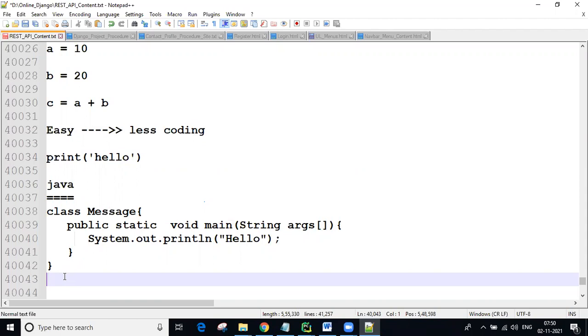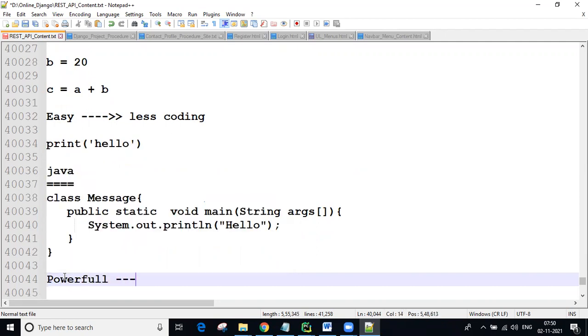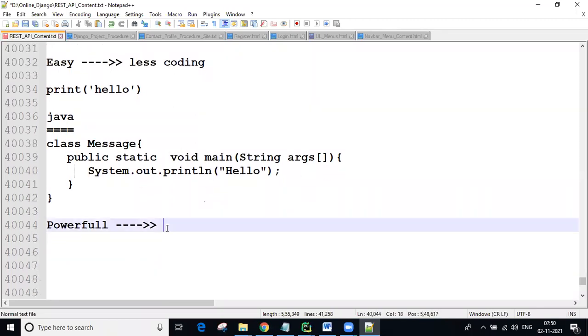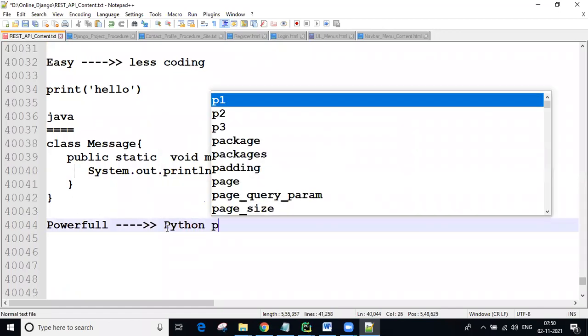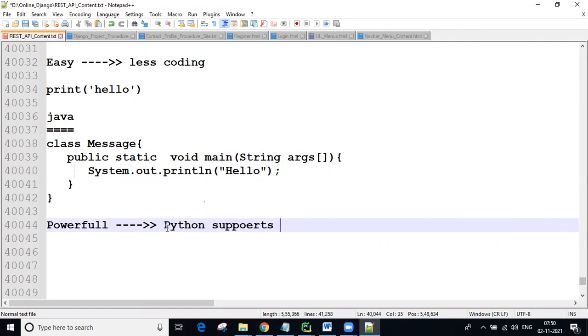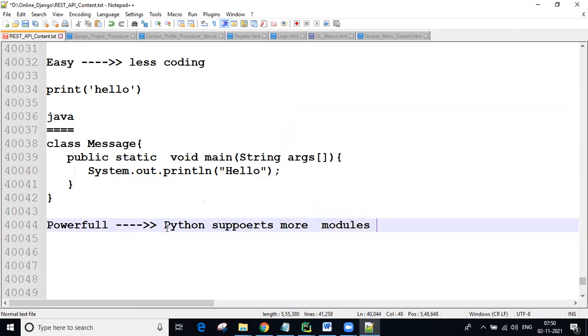How can you say Python is powerful? It means Python supports more modules: a module related to gaming, a module related to networking, e-commerce, animations, different modules, guys, scientific modules, like thousands of modules.